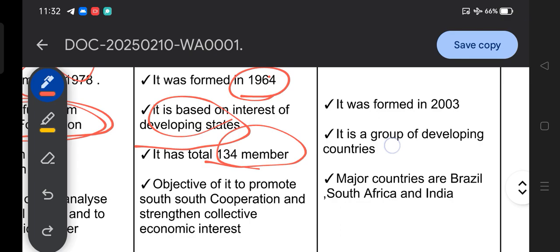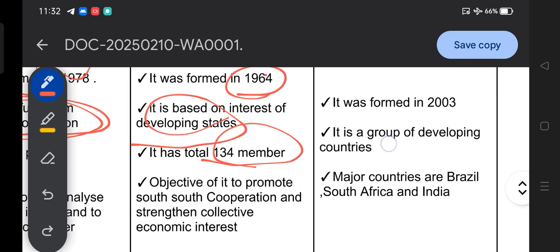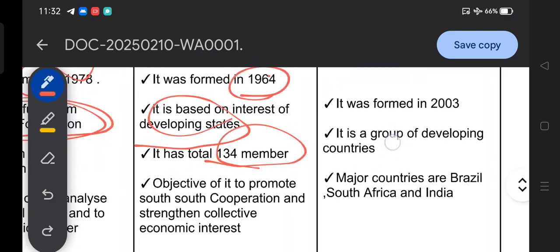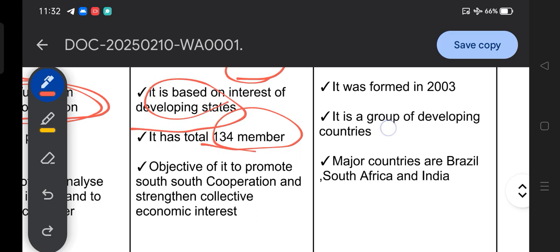If you carefully observe the historical as well as contemporary economic structure in international relations, you will probably find that a structural inequality exists in the economic order. To get justice on behalf of developing states, the organization that comes to my mind is the G77, and its objective is to promote South cooperation and strengthen